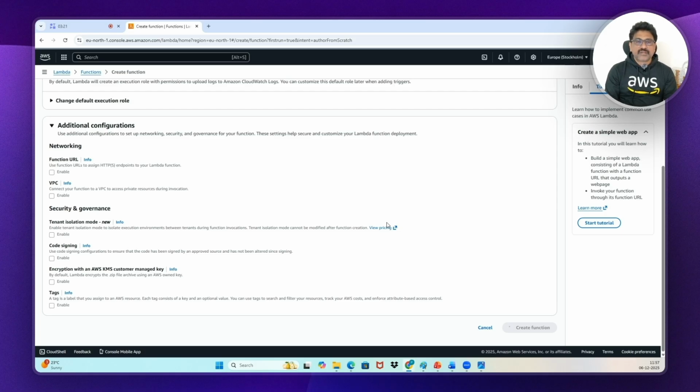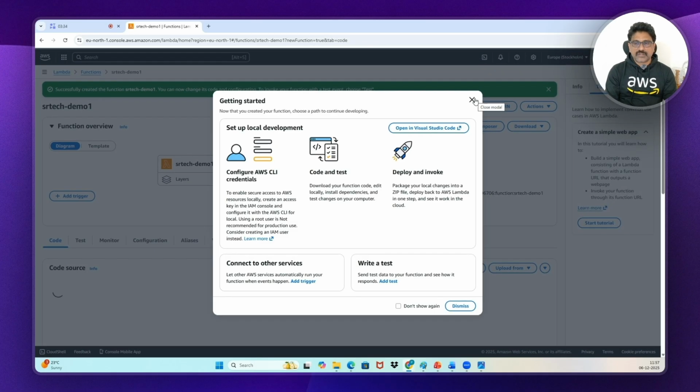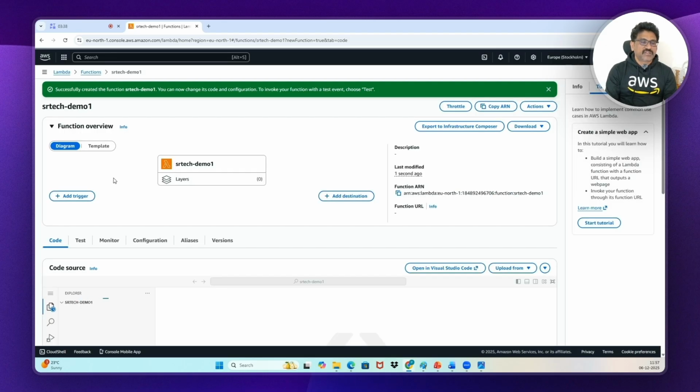Here in this Lambda, if you want to use all the options, you should have a clear idea about some other services like CloudWatch and other services. Even Python also, a little bit you should have. See, let me just close it. Yeah, fine. See here, srtech demo1. This is our Lambda function name. See here, this got created.